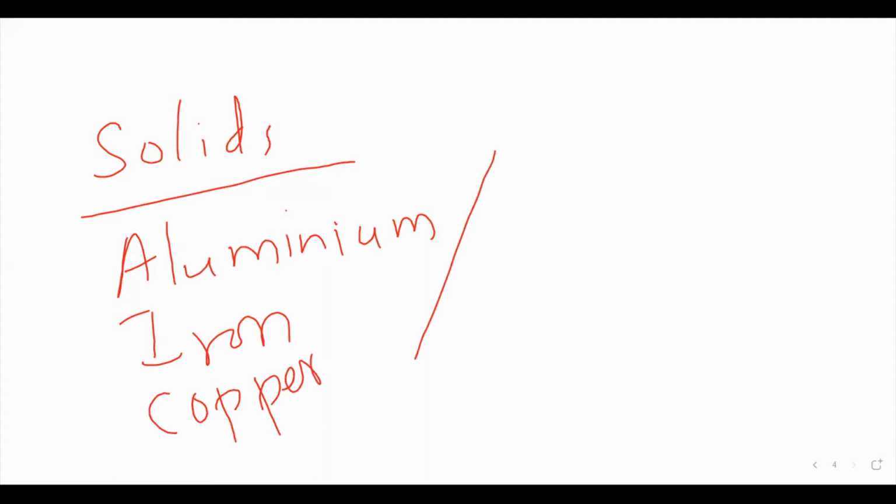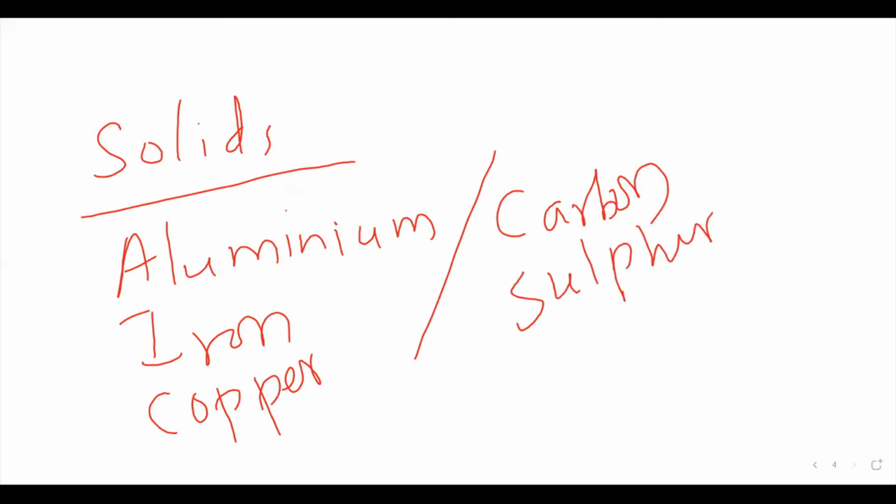Some non-metals are also solids in nature: carbon, sulfur, phosphorus. So these are the solids.